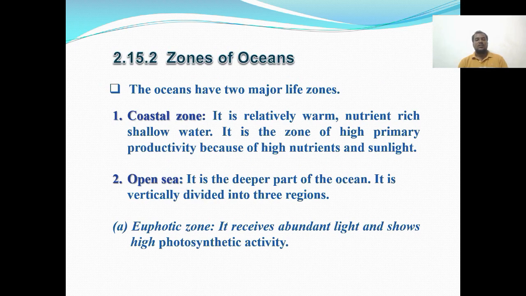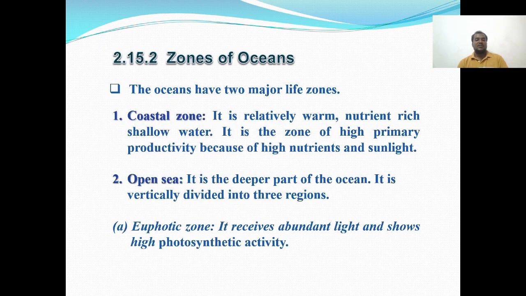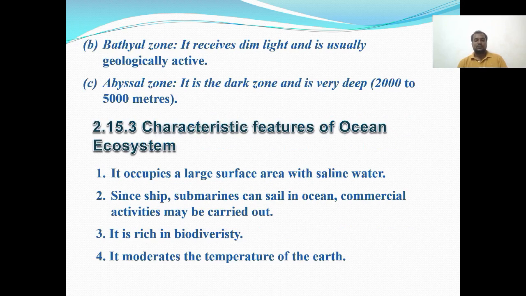Zones of oceans. The coastal zone and open sea are the two types of zones. The coastal zone is relatively warm and nutrient rich shallow water. It is a zone of high primary productivity because of high nutrients and sunlight. And then open sea, it is a deeper part of the ocean. It is vertically divided into three regions. First one is the euphotic region, the bathyal region, and the abyssal zone. These three types are divided in the open sea.